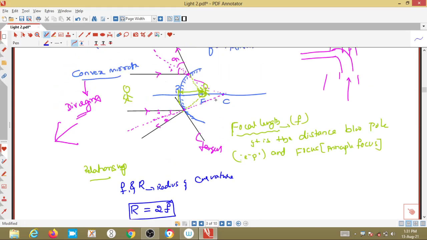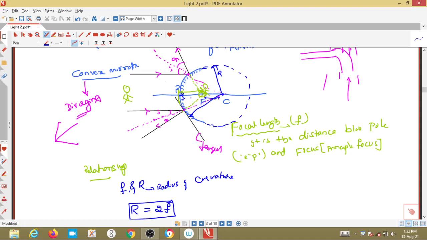Here, see, from point C, if you draw a line up to P, this is the radius, right? Imagine this is a circle or a sphere, it is extended, it has become like this. Then this is the center of curvature. If you draw a line from this C to any point, that is the radius. This radius of curvature is 2 times this distance from P to F, and F to C, right?